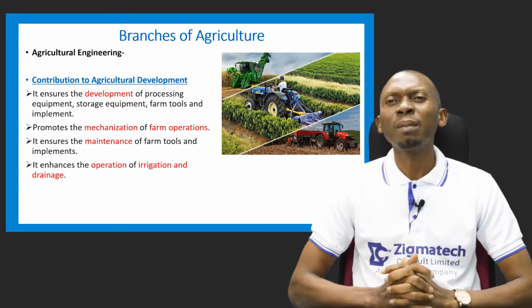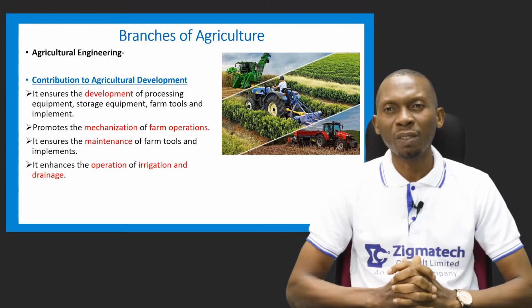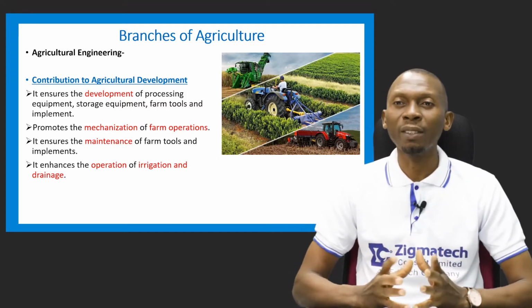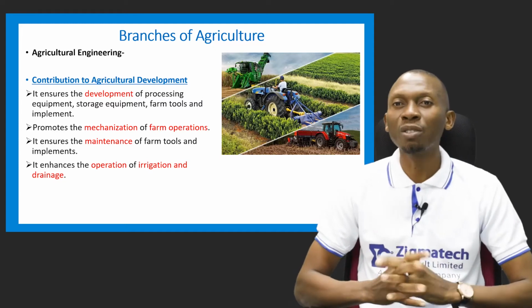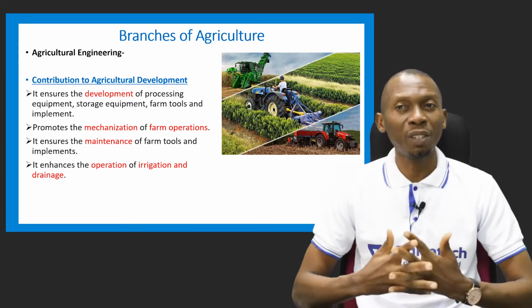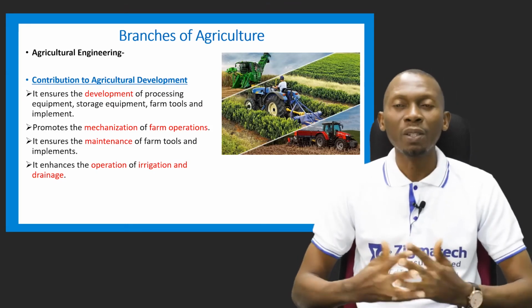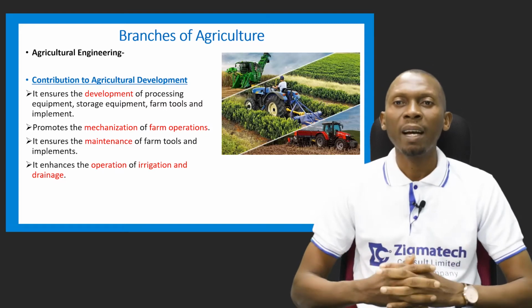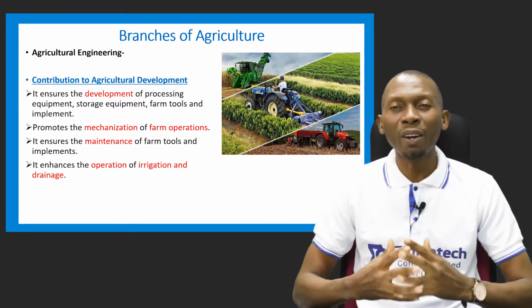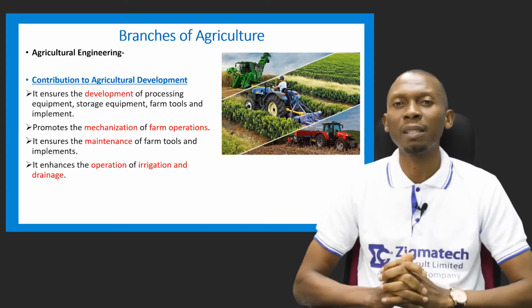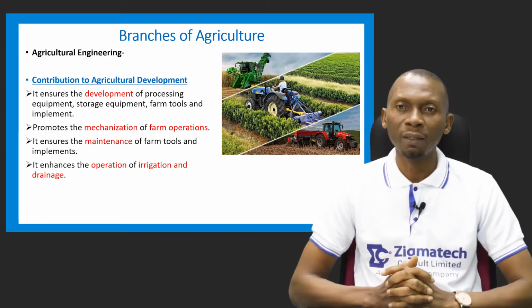It also promotes the mechanization of farm operations. Now, this has to do with the application of machines to certain farm operations. So agricultural engineering helps to promote such. It also ensures the maintenance of these farm tools and implements, because they are subject to wear and tear, and so they need some maintenance. So agricultural engineering ensures that our farm tools and implements are maintained.